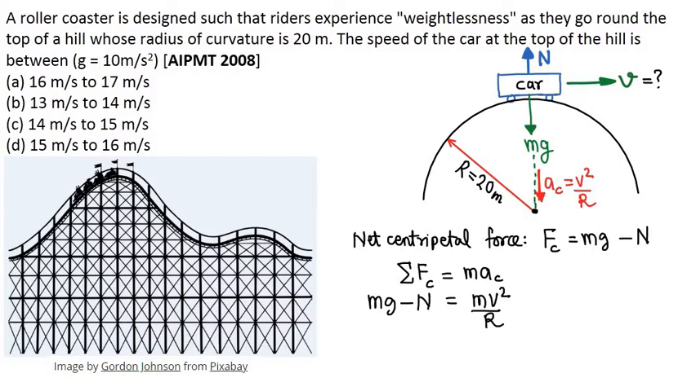Now we have to obtain weightlessness. The passengers in the car have to feel weightlessness. That means this car should begin to fly in the air freely. It should freely fall under gravity. So for that condition, the normal reaction should become zero because it will lose contact from the rails. So weightlessness will be felt when the car loses contact from the rails.